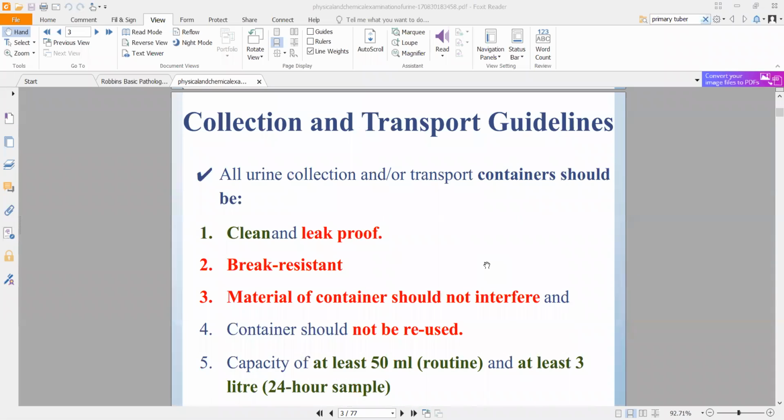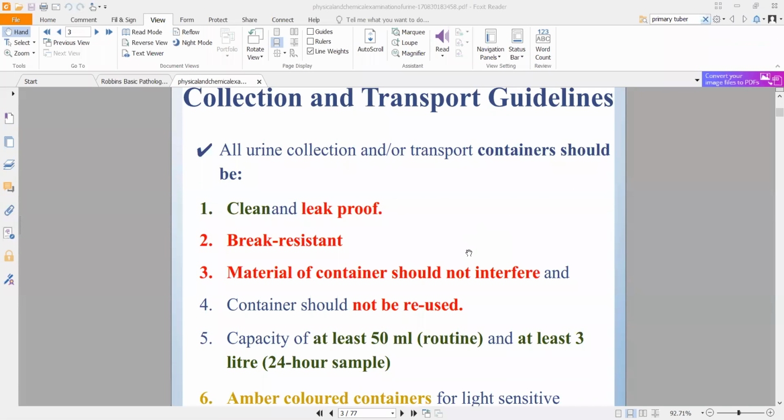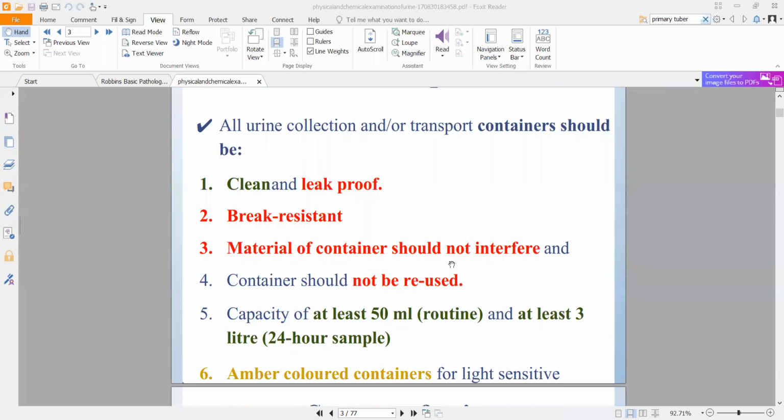Whenever you collect urine, you are supposed to collect it in a clean and leak proof bottle, right? It should be break resistant, and generally the material of that container should not interact with urine. So it should not be any chemical material that is interacting in any way with the urine. Okay, it should be completely neutral. So generally plastic is used, but sometimes glass can also be used. It can be a little bit more expensive, and it is harder to handle. If it falls, it will break and all of that will happen. So plastic is used generally, right?